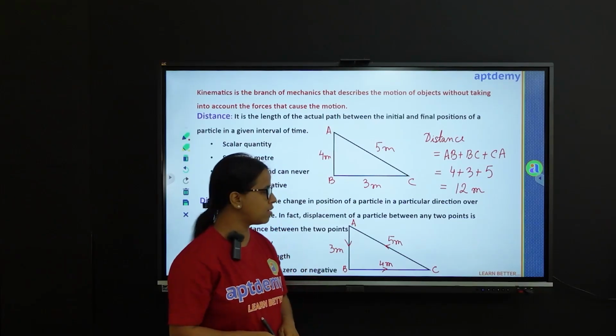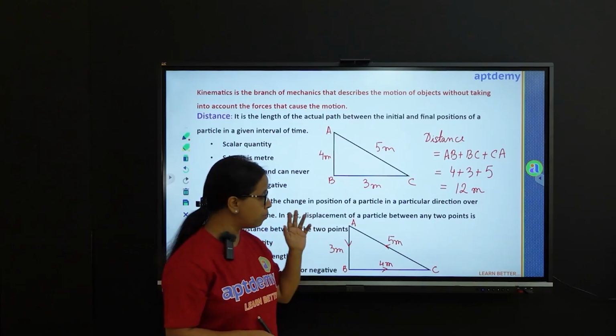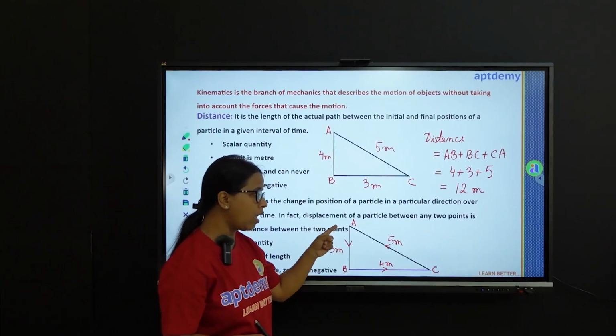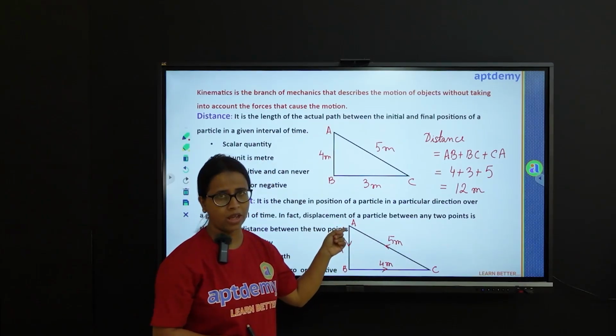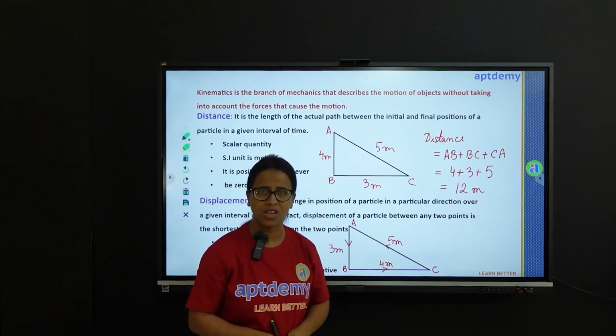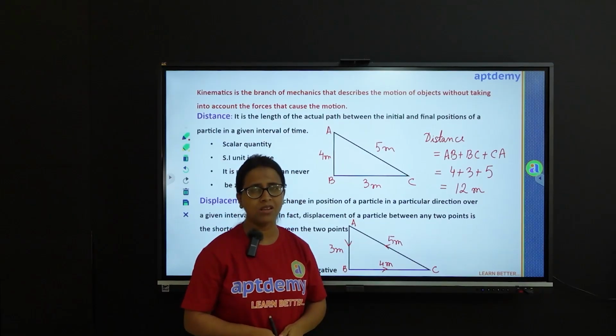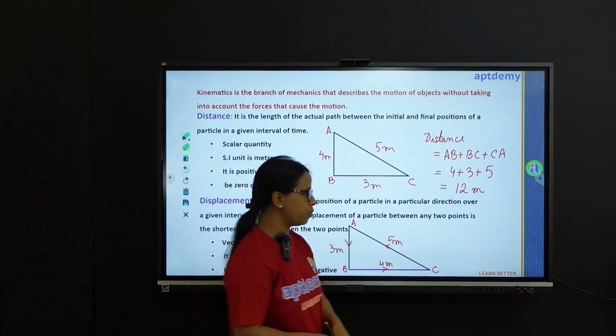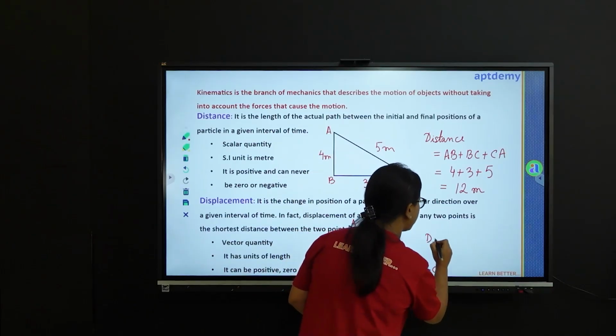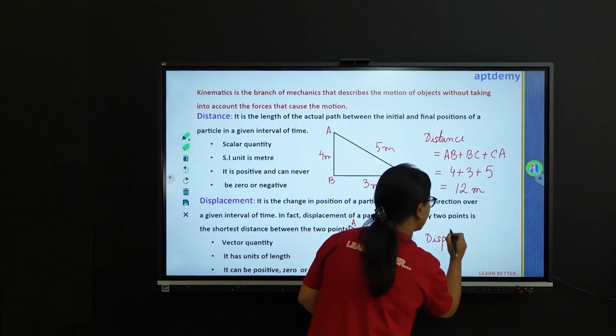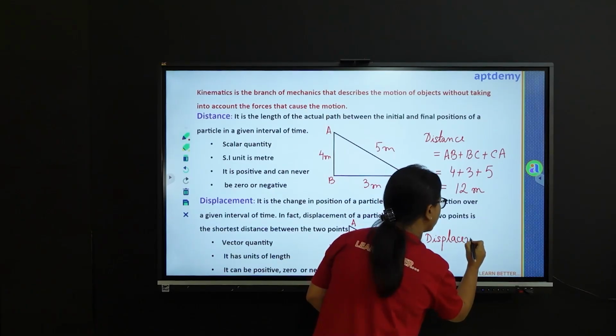Now take a note on this diagram. The body initially started from A and it came back to A. So there is no change in position in this case. So what will be the displacement? It's 0. So displacement is 0 here.